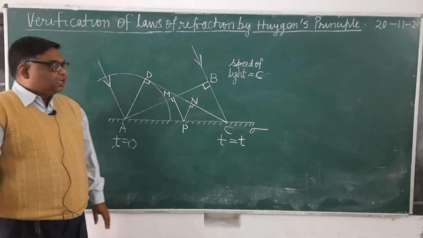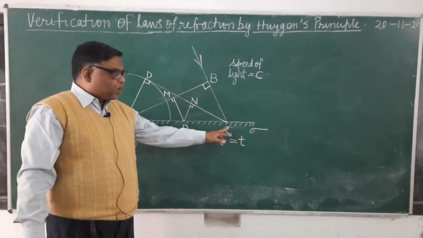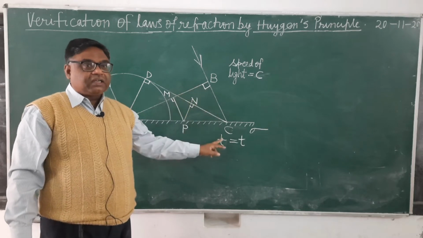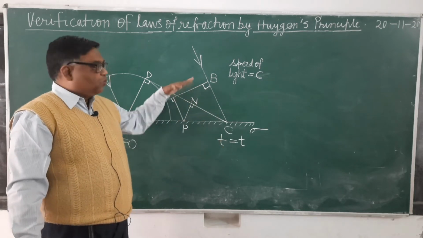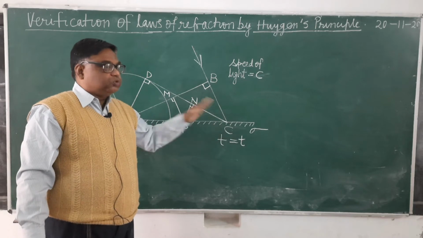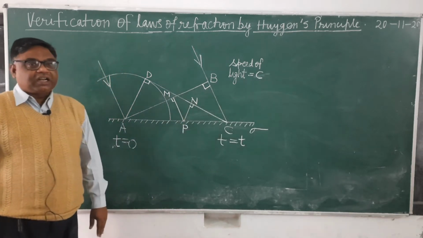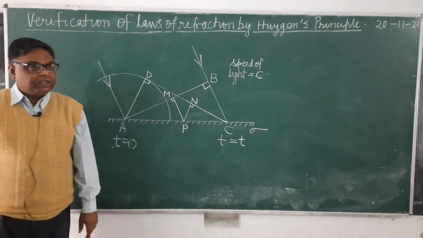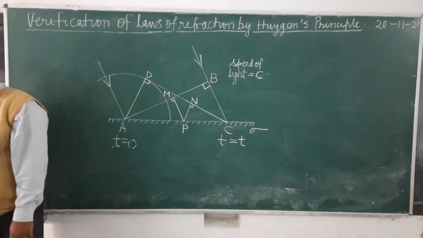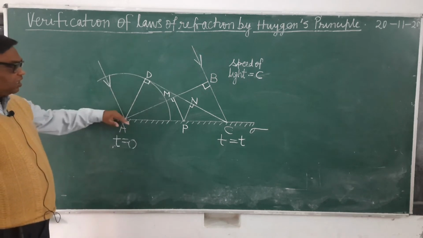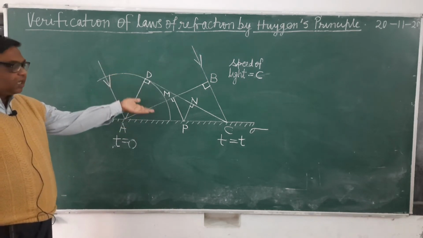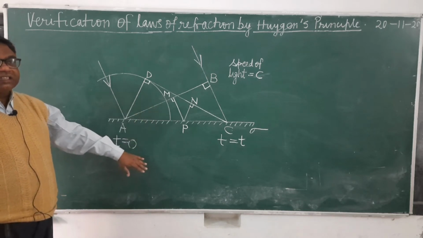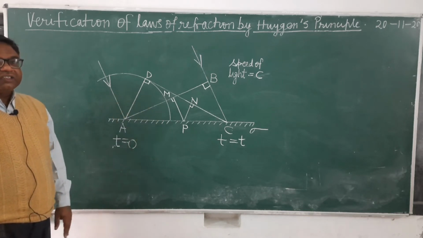Here we have assumed that point C is reached by the wavefront AB at time t. Means how much time did it take for wavefront AB to reach point C? t time. Therefore it will become the source of secondary waves at what time? At time t. And these secondary waves will be emitted in the same medium because they cannot go in this direction. Why? Because this is a reflecting surface.